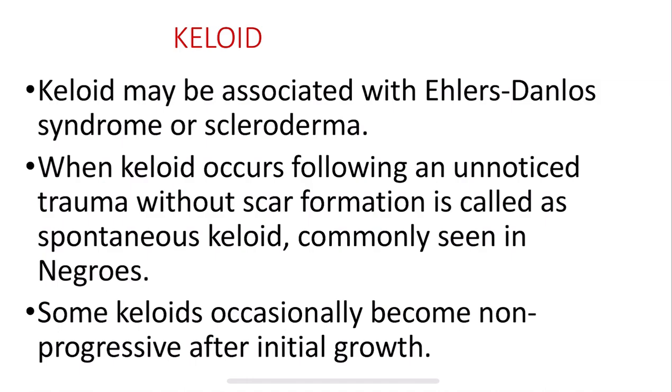Instead, the keloid is occurring on its own, then it is known as spontaneous keloid. The spontaneous keloids are commonly found in the Negroes, in blacks. Some keloids occasionally become non-progressive after the initial growth. They grow for a period of time and then they cease.